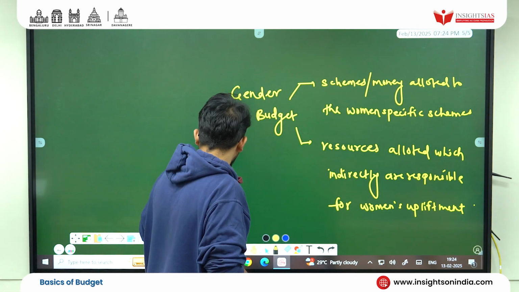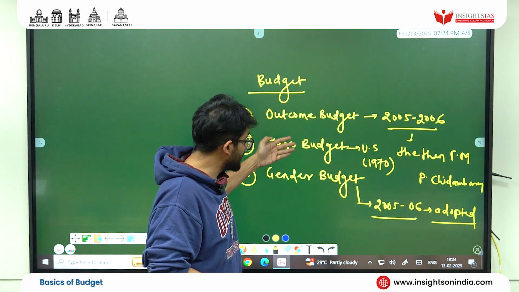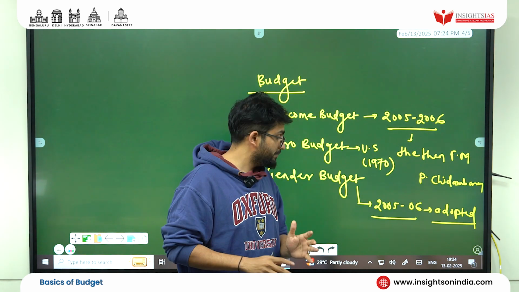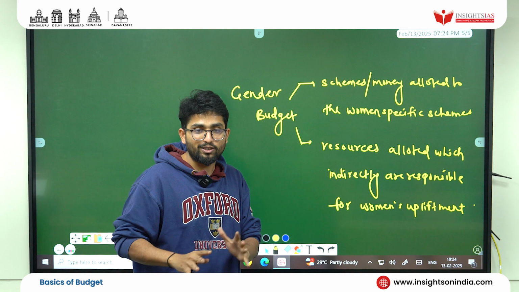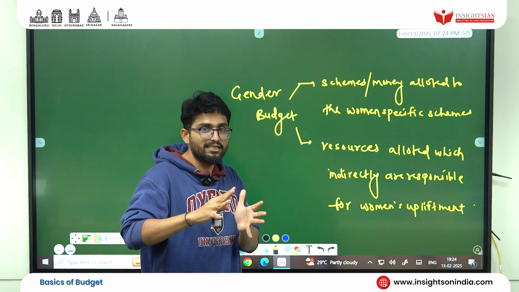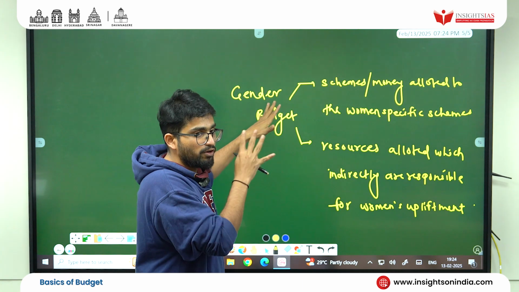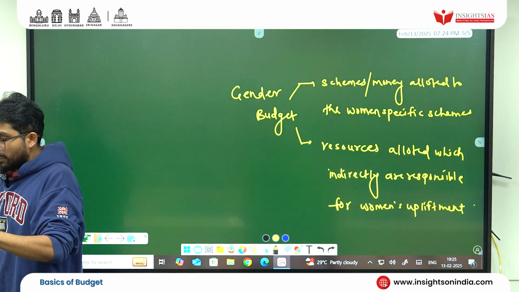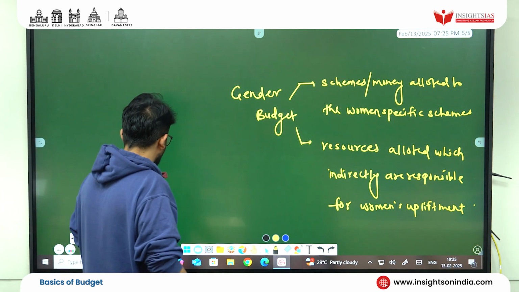First is outcome budget, second is zero budget, and third is gender budget. I hope you got it till here. Clear? I made you understand the idea of gender. When you read about gender in society, it is completely different, and in economics, for the economic considerations of your budget, gender is this. I hope you got this, and I hope you are also taking notes. Clear? Now, let's move ahead.